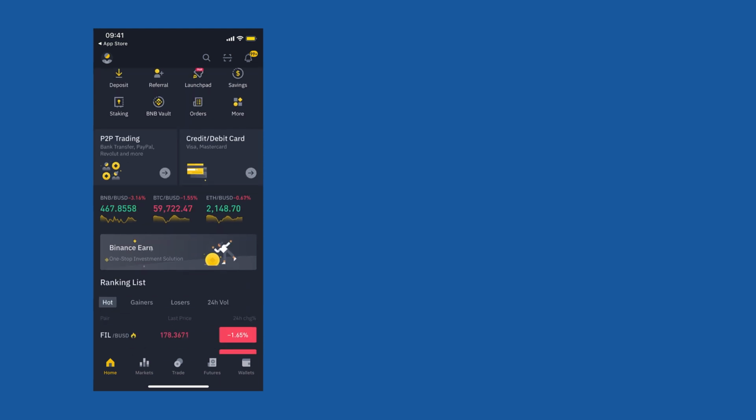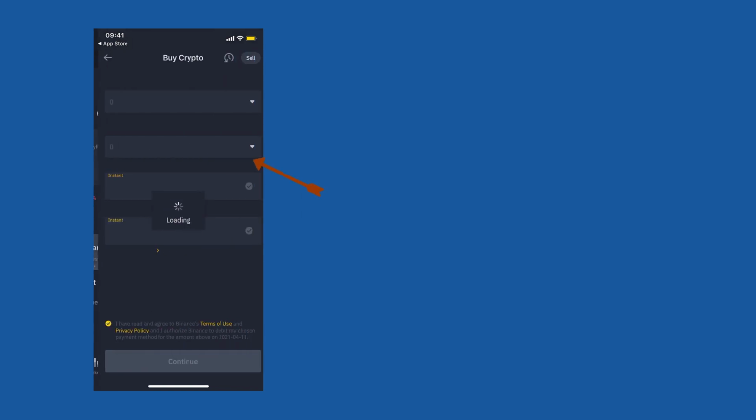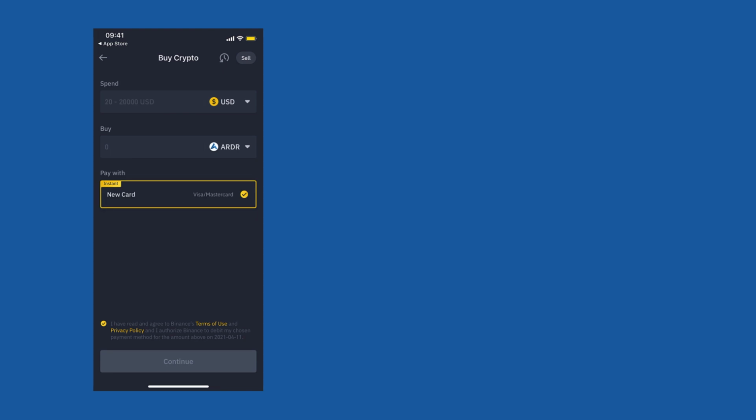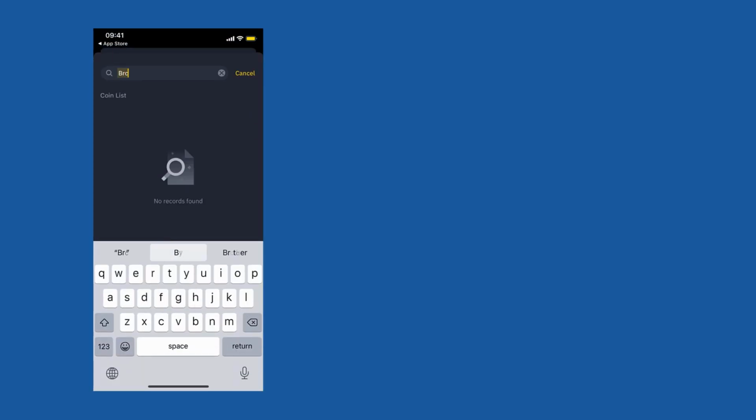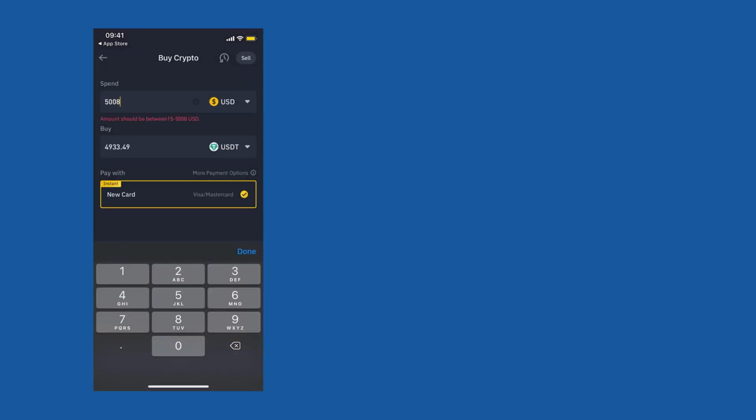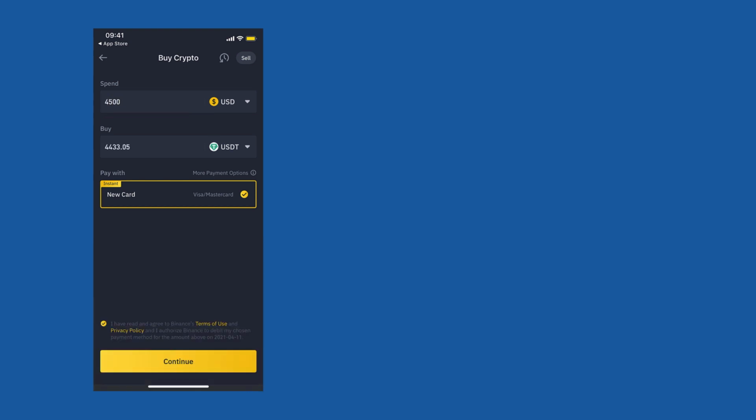For the first time, if you are just getting started, you can buy Bitcoin using a credit or debit card. For this, you need to click on this icon. I think they allow up to $5,000 in a single transaction. So let's say you want to buy BTC or Bitcoin, you can select Bitcoin, or you can buy USDT. You can type 4,500, let's say, and then you can add your card and make a purchase of crypto.